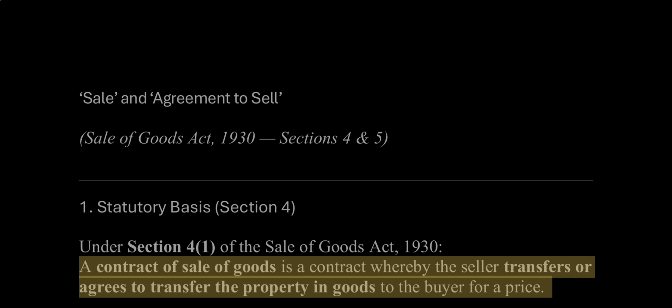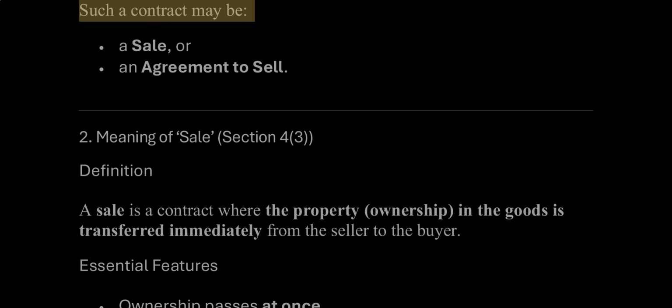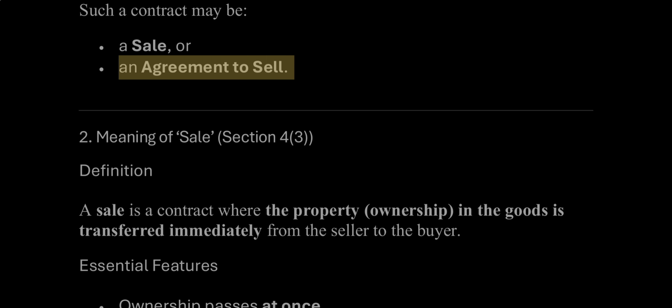1930, a contract of sale of goods is a contract whereby the seller transfers or agrees to transfer the property in goods to the buyer for a price. Such a contract may be a sale or an agreement to sell.